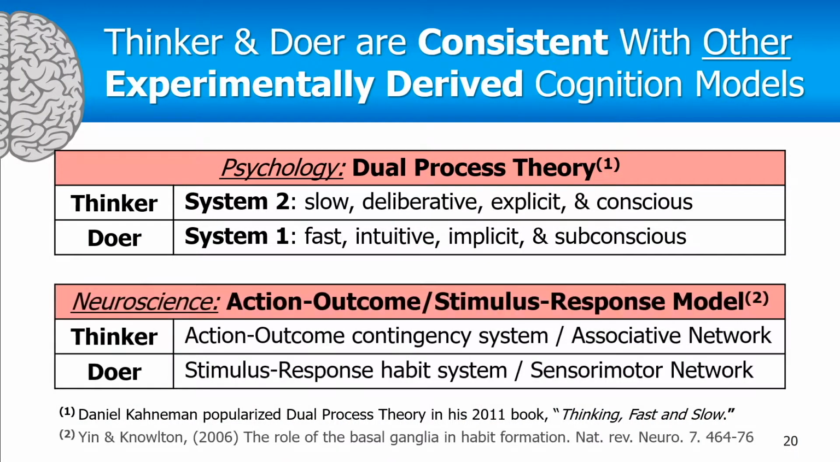Now, in the field of neuroscience, there's a model that's called the action-outcome stimulus-response model. Action-outcome refers to the fact that you're trying to achieve a given outcome, and you're trying to figure out what action will get you that outcome. That's problem solving. That's trying to solve the problem of getting that outcome and figuring out what action will do it. So that's the thinker. The stimulus response is the doer.